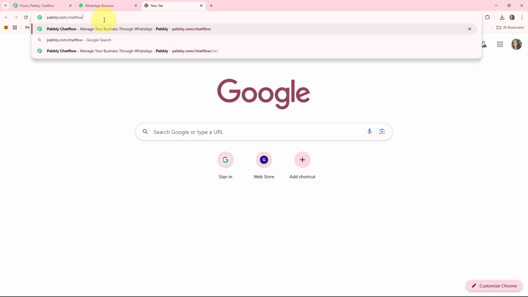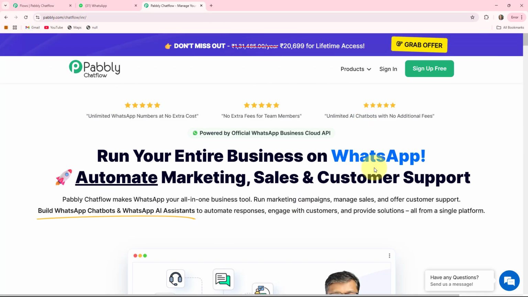At first you have to open a new tab and search pabbly.com/chatflow. Here you are landed on the official page of Pabbly Chatflow. Pabbly Chatflow is an all-in-one WhatsApp automation tool which helps us to automate our WhatsApp messages and responses 24/7 by creating a WhatsApp chatbot for different types of businesses.